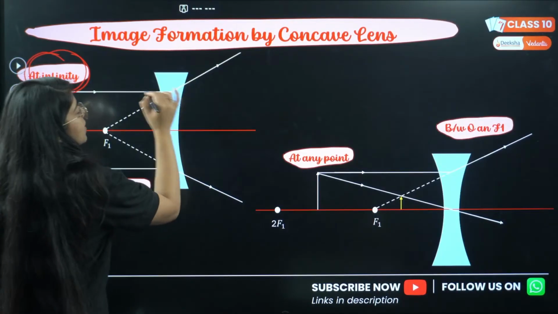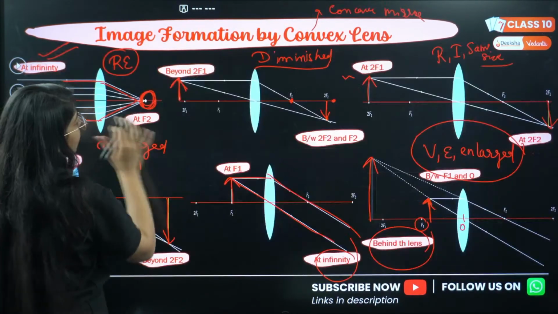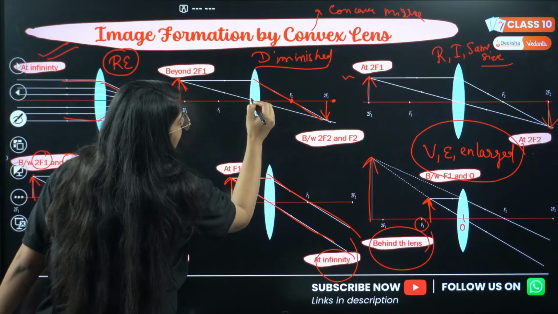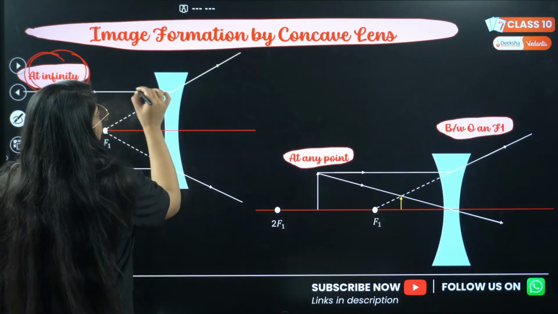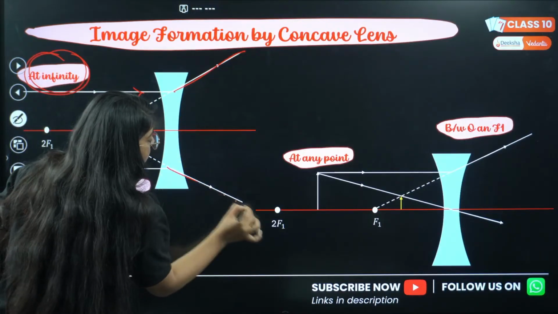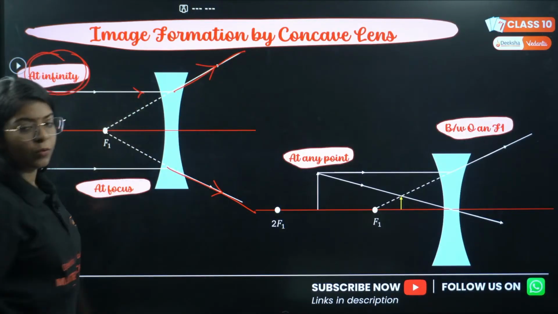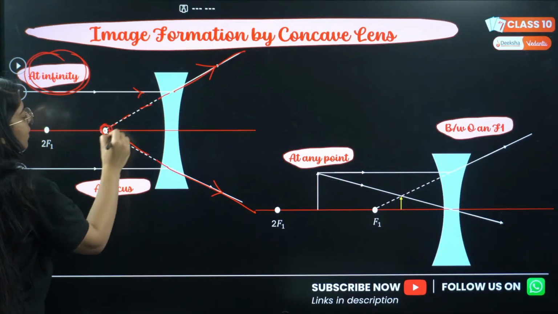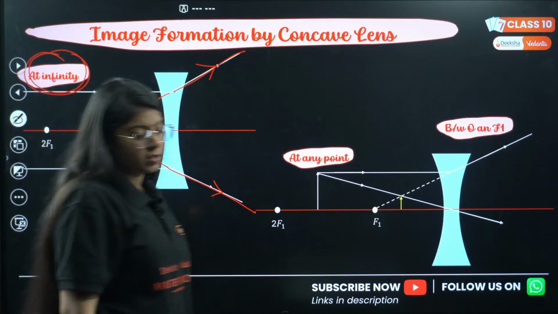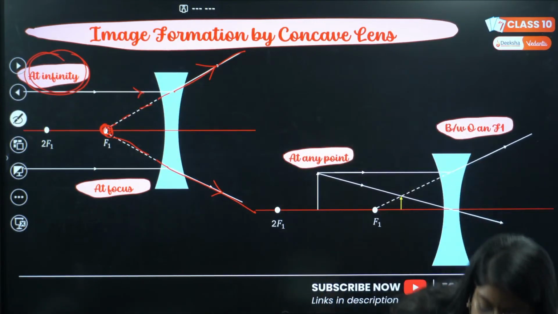In case of convex lens the rays are getting converged, right? But in case of concave lens the rays are getting diverged. Can you see? They are getting diverged. So they meet behind the mirror at what? At focus. Correct?